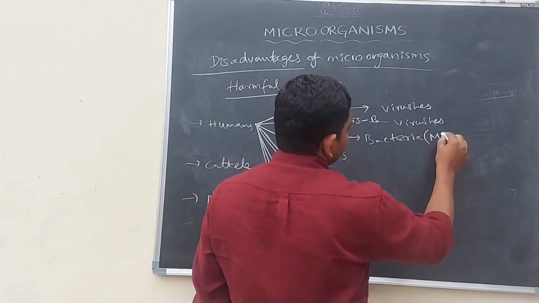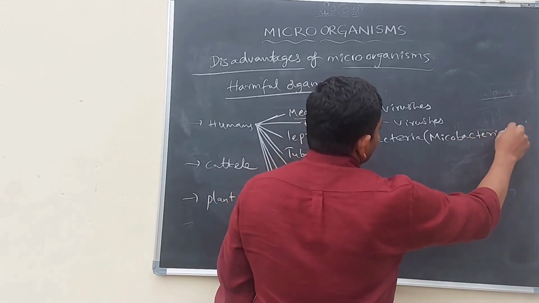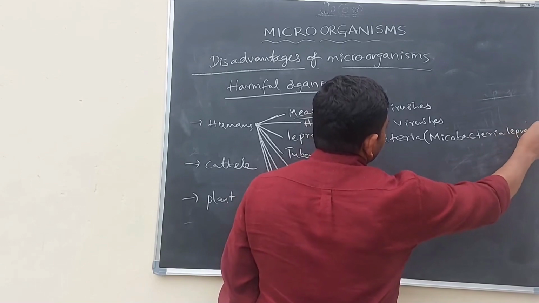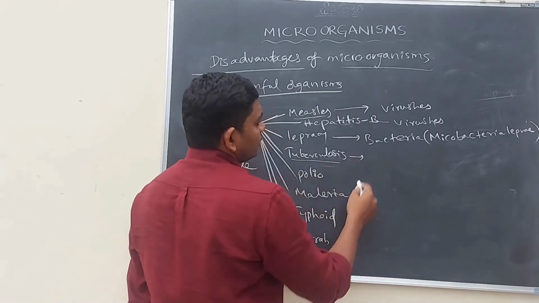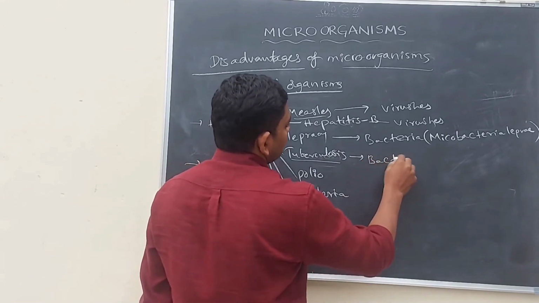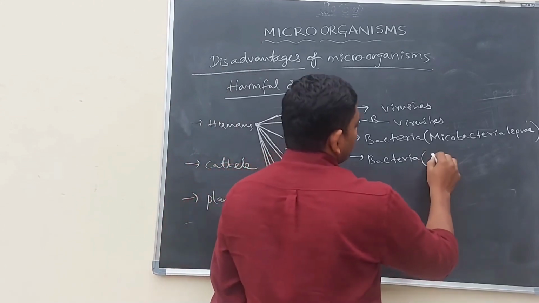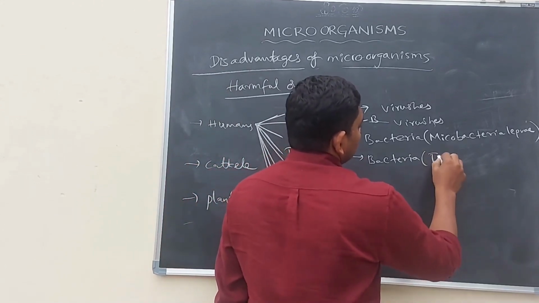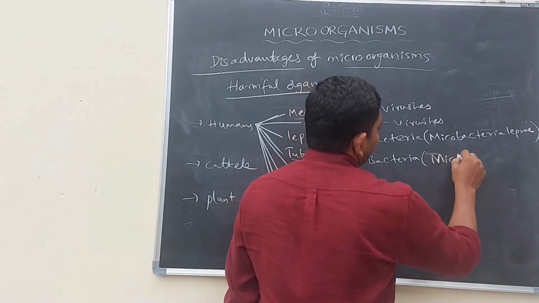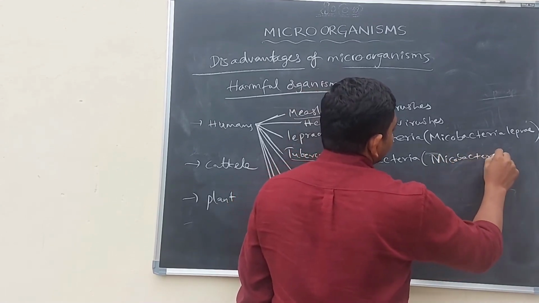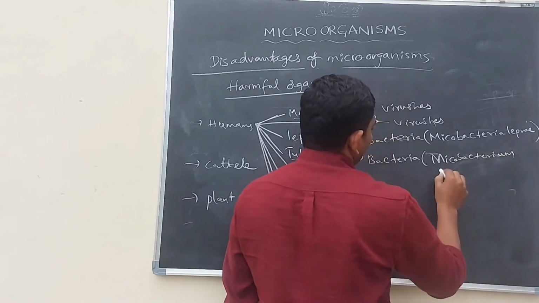Tuberculosis also belongs to bacteria. The bacteria name is Mycobacterium tuberculosis.